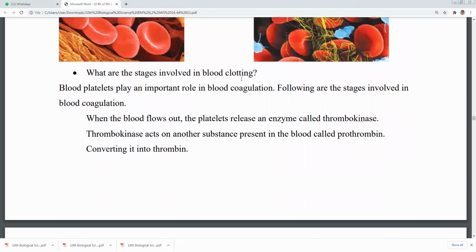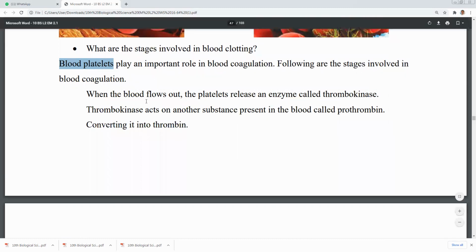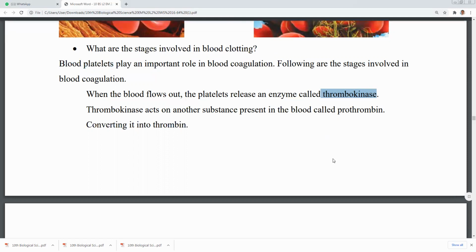What are the stages involved in blood clotting? As I just said, blood platelets should play an important role to clot the blood. The following are the stages involved in blood coagulation. First, when the blood flows out, the platelets release an enzyme called thrombokinase. Very important. Whenever we are injured and the blood is bleeding from the injured part, thrombokinase enzyme is released.